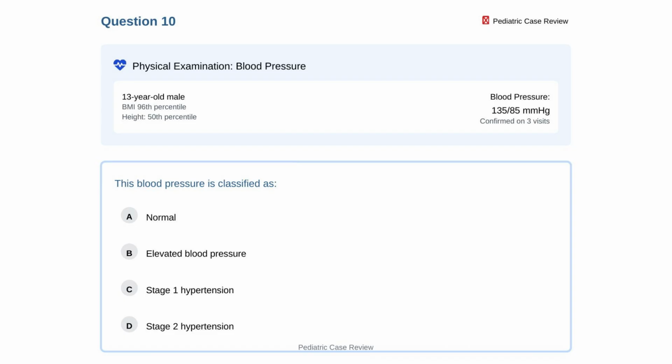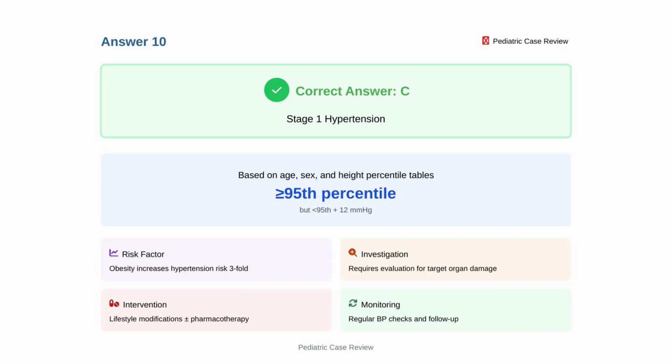A 13-year-old male with body mass index at 96th percentile has blood pressure 135 over 85 millimeters of mercury, confirmed on 3 separate visits. His height is at the 50th percentile. How is this blood pressure classified? Option A, normal. Option B, elevated blood pressure. Option C, stage 1 hypertension. Option D, stage 2 hypertension. The correct answer is C, stage 1 hypertension.